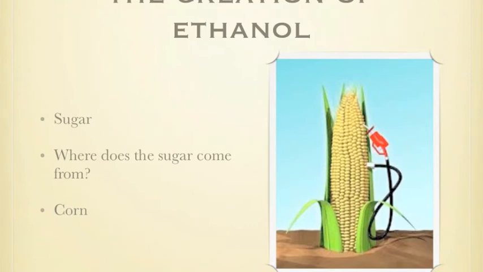The creation of ethanol. Sugar for ethanol fermentation comes from many sources of starch or sugar crops. Most of the ethanol in the U.S. comes from corn because it's most plentiful. 33% of the U.S. is cornfields. 40% of those cornfields go to the production of ethanol.